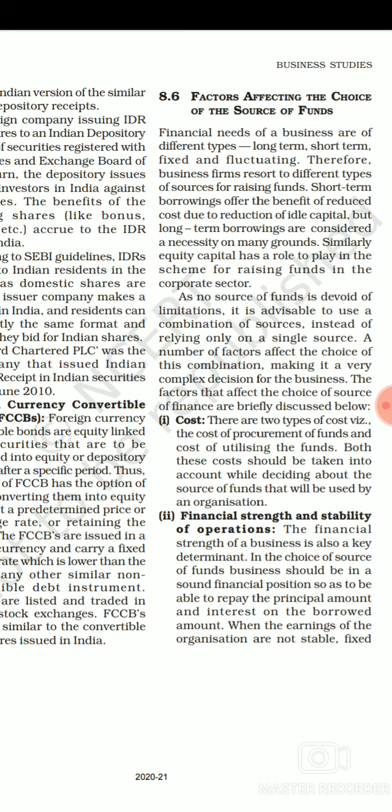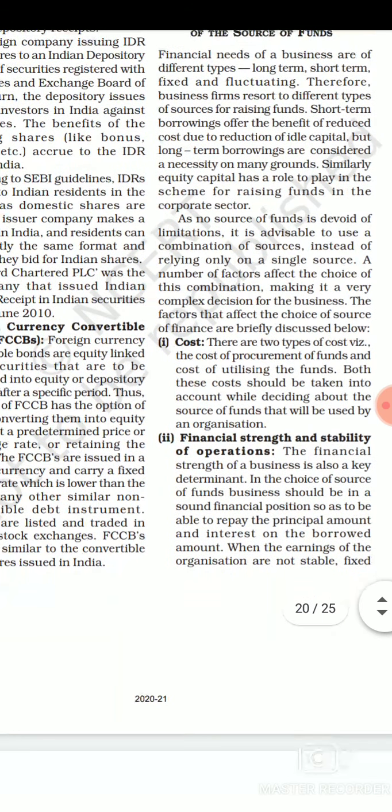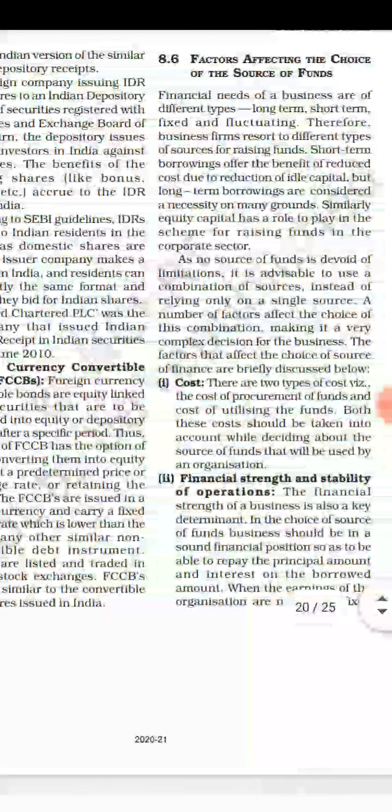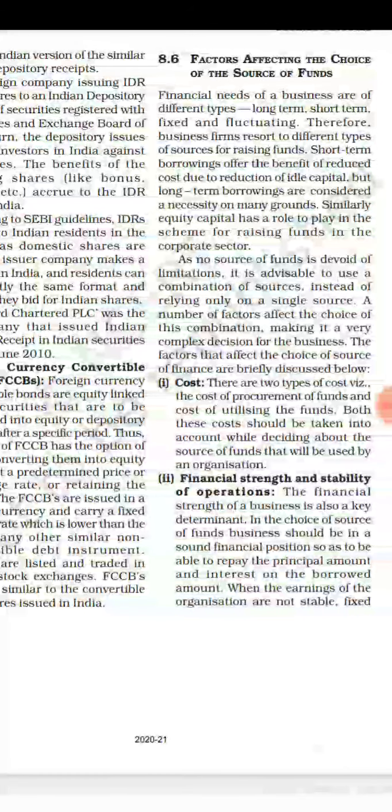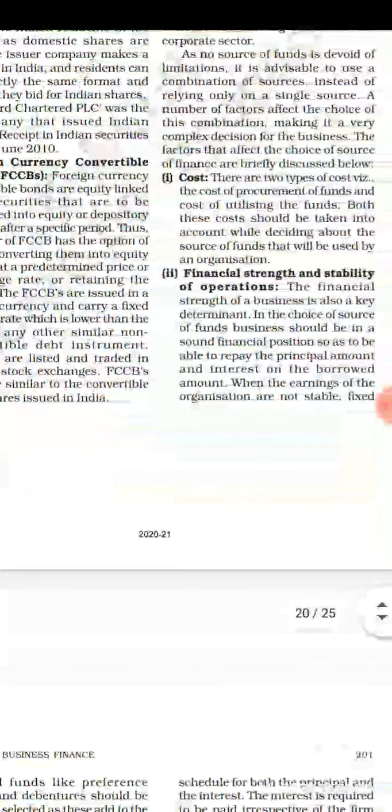It means at the time of raising funds for our business, if we require funds for our business, at the time of choosing the sources, यानी business के funds के requirement को complete करने के लिए हमें कौन से source को use करना है, उसको choose करने से पहले we need to go through lots of factors. हमें बहुत सारे फैक्टर्स देखने पड़ते हैं. Let's see what are the different factors which affect the choices of source of fund. So the first is cost.